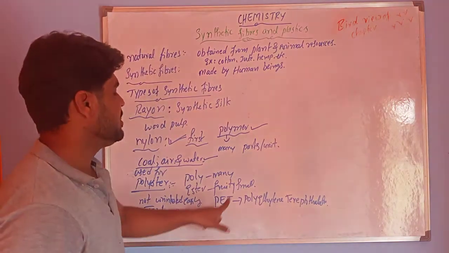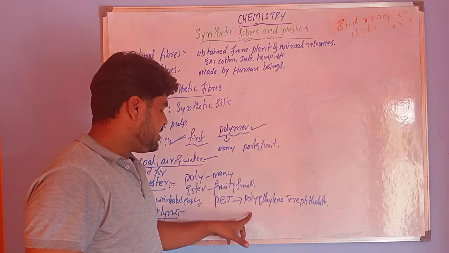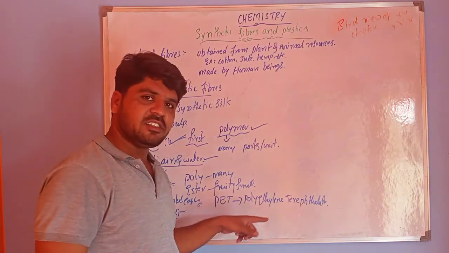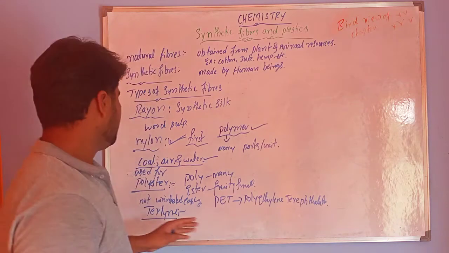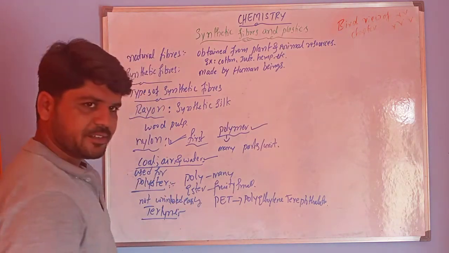This synthetic material is used for making bottles, utensils, seat belts, bags, sleeping bags, etc. These come under polyester.